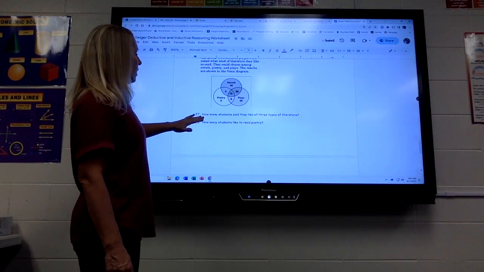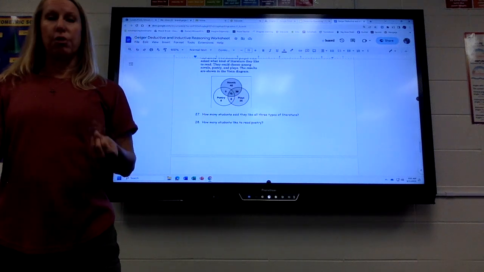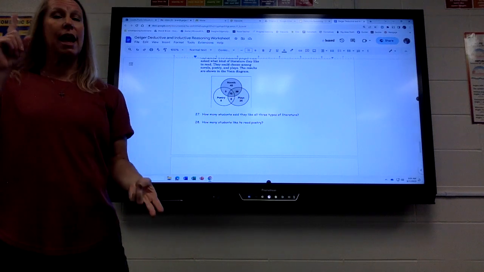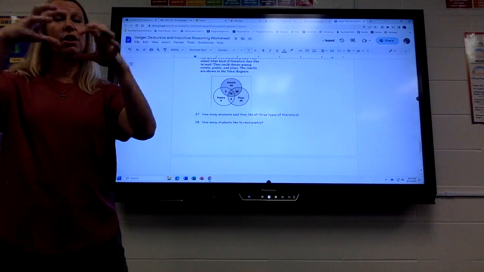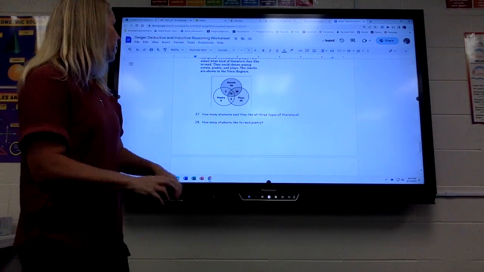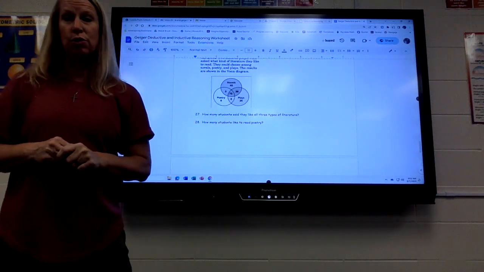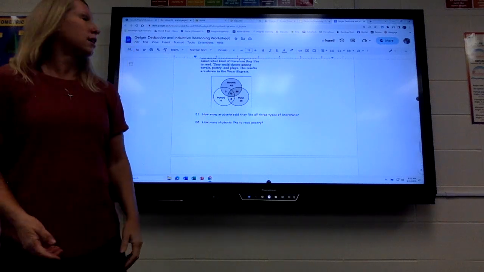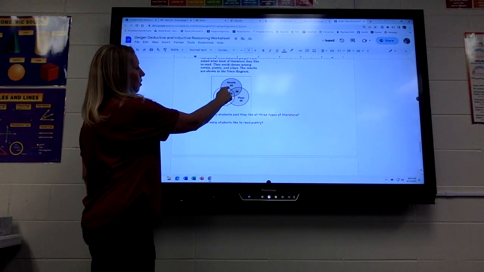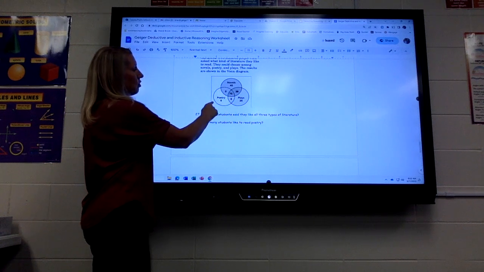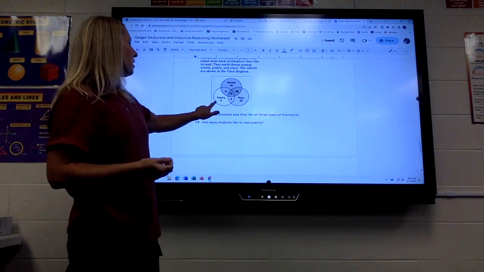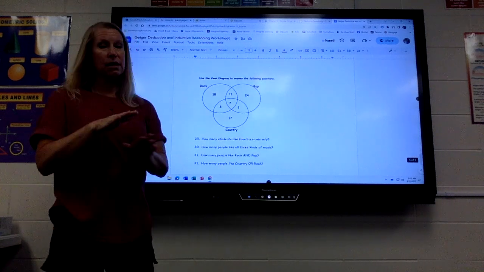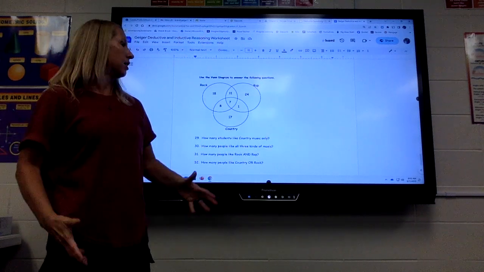So this one says, how many students like all 3? So that would be like novels and plays and poetry. So you've got to look and see where they all overlap, which would be 72. How many students just like to read poetry? So on that one, you'll look at all the ones in the poetry circle and add them all together. 6 plus 5 plus 72 plus 8. So and is overlap, or is everything.